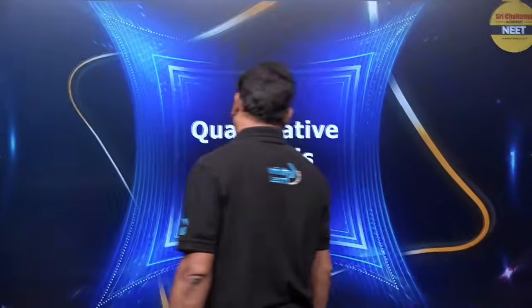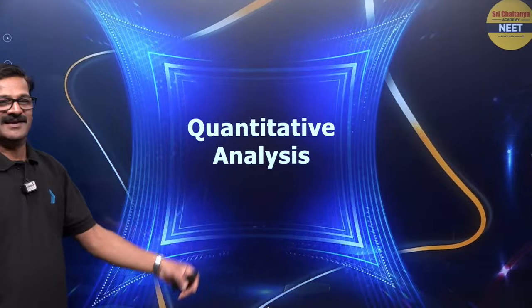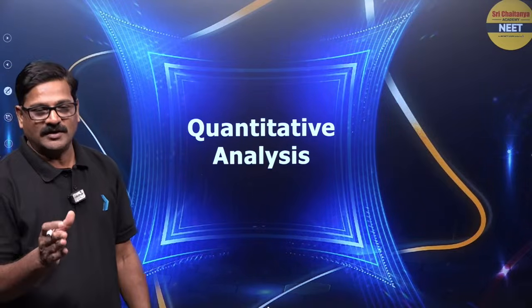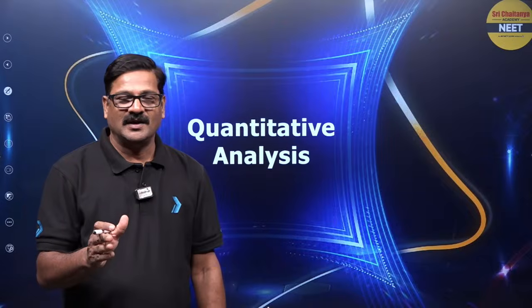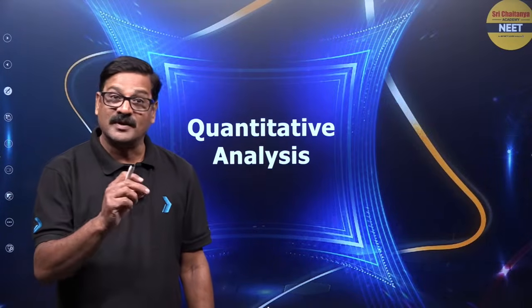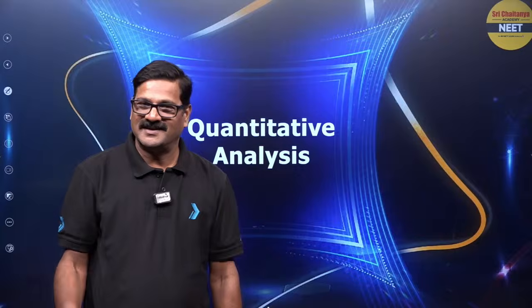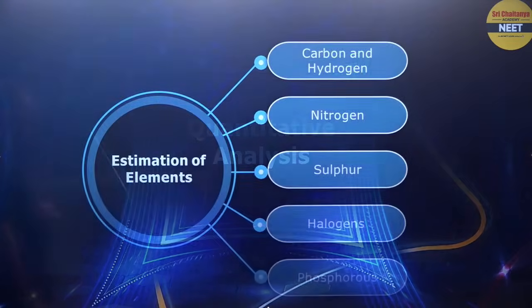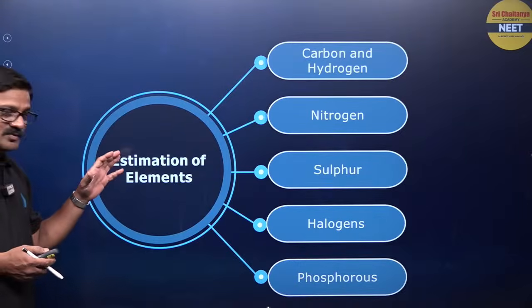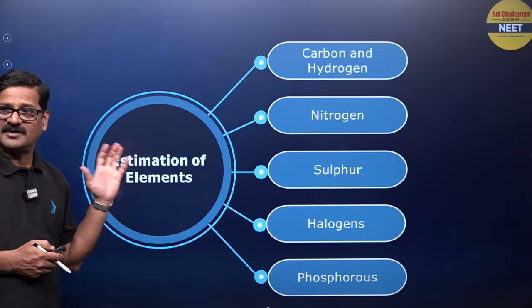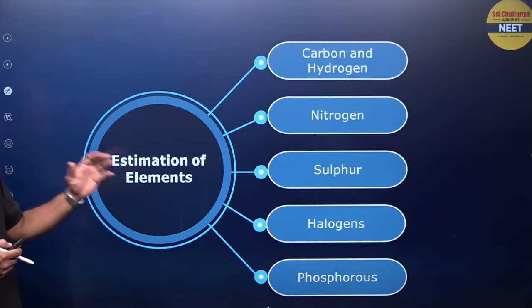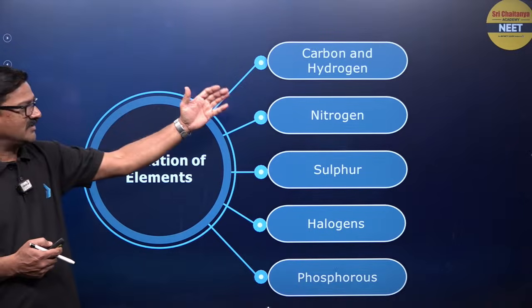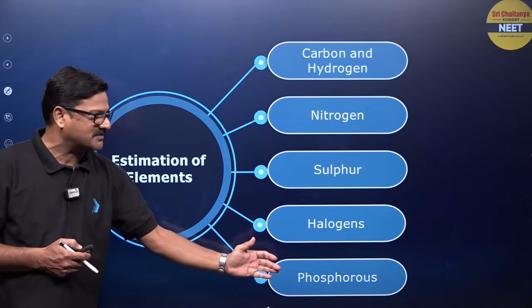That's fantastic. Here, now quantitative analysis. So what is the qualitative analysis? What element is present? And the quantitative analysis, how much this is present? Clear? So quantitative analysis is very important. We can discuss it here. So estimation. Now फिलहाल हम डिटेक्शन का बारे में देखा. Now estimation का बारे में देखना चाहता हूँ. So estimation of elements carbon, hydrogen, nitrogen, sulfur, halogen and phosphorus.